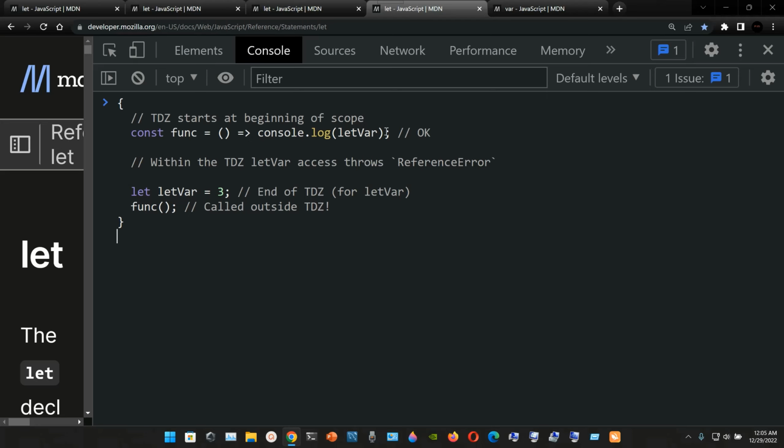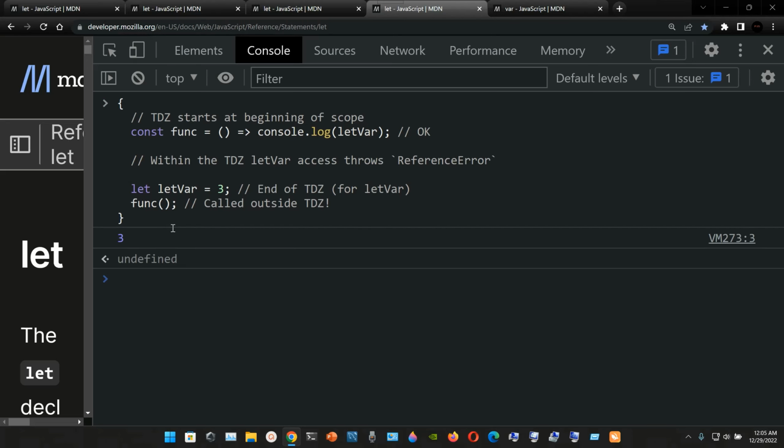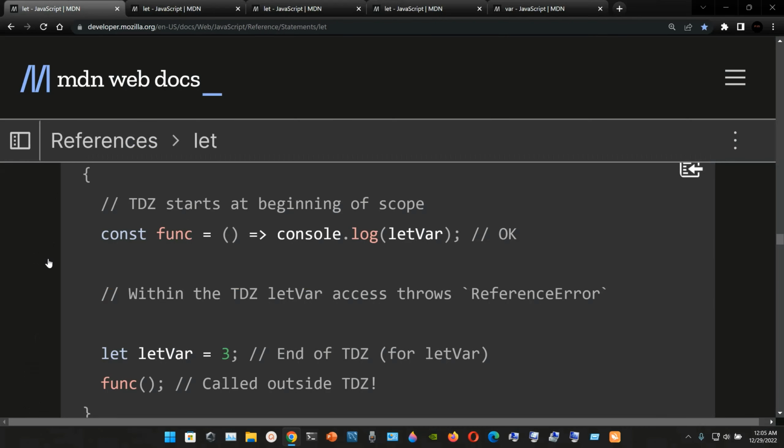To the right of the arrow we have the console.log letVar. We close up with a semicolon, and now we have a let declaration, local variable letVar that is going to be assigned the number 3, and we close it with a semicolon. Okay, so the result is gonna be 3.